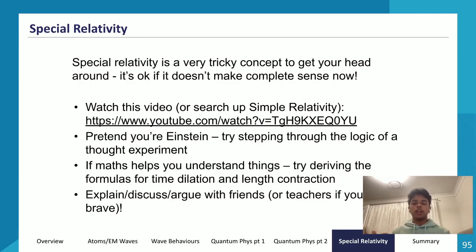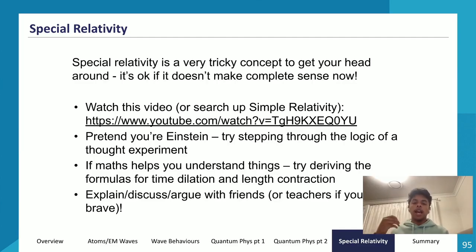You just use Pythagoras to show that it would be a greater distance. And then just make sure, in terms of getting confident with answering special relativity questions, that if you come across a hard question that you get wrong or you can't answer, you explain, discuss or argue this with your friends, because you guys would have different perspectives on this, and your friend might have a correct way of